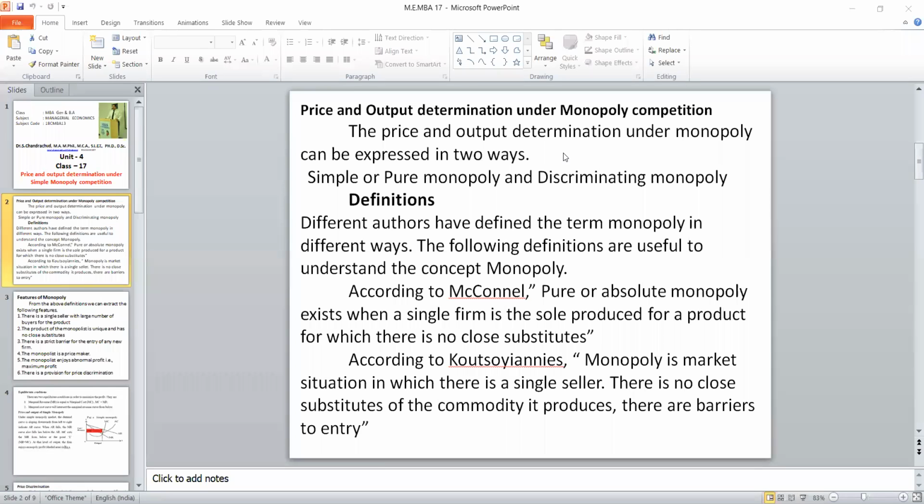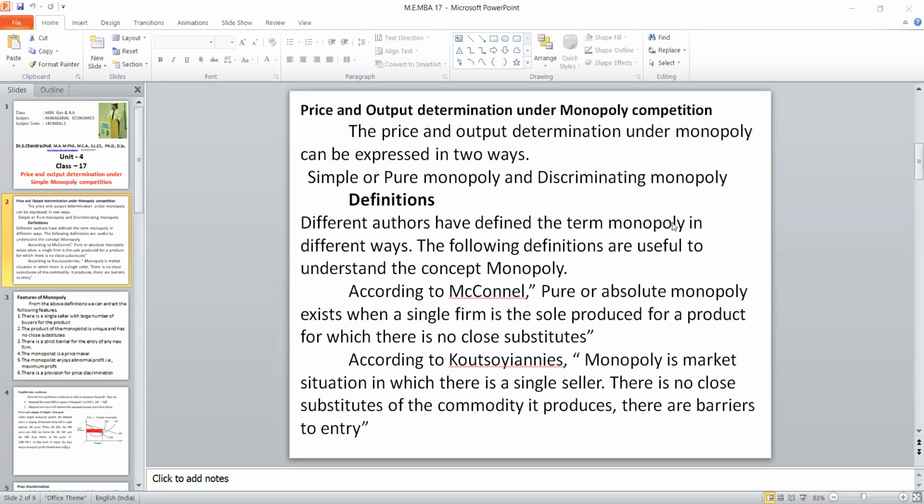According to McDonald, pure or absolute monopoly exists when a single firm is the sole producer of a product for which there is no close substitute. There are two things he has mentioned. One is a single firm, another is no close substitutes. These are the two keywords.